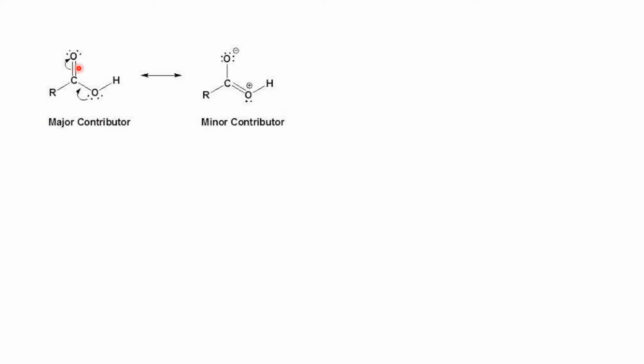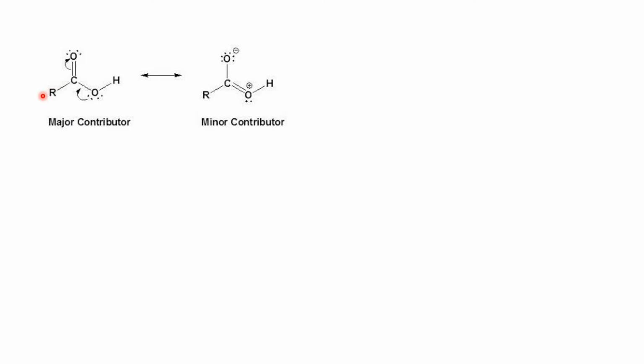Now, once again, this is the resonance hybrid structure of this carboxylic acid, and already we have observed that because of resonance, this positive charge develops on this oxygen atom. Now, this R means the alkyl group. Except for formic acid, all other monocarboxylic acids have this R, that means this alkyl group.